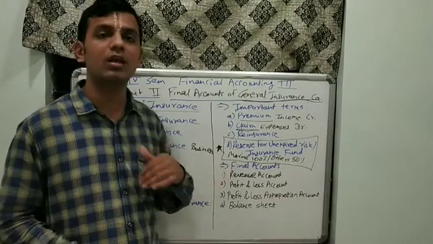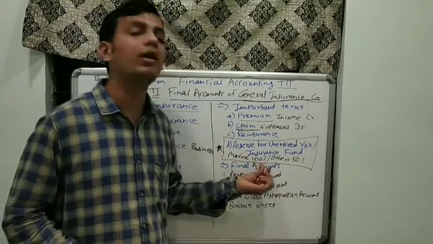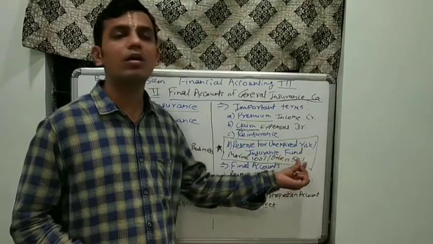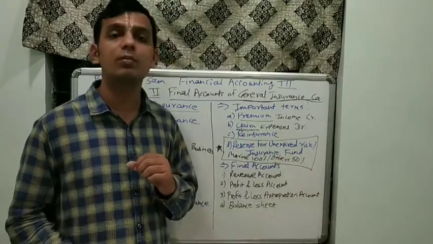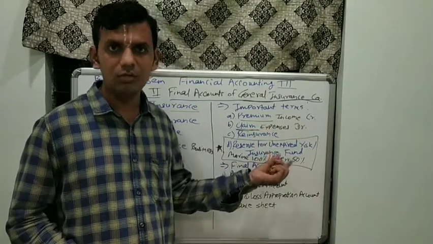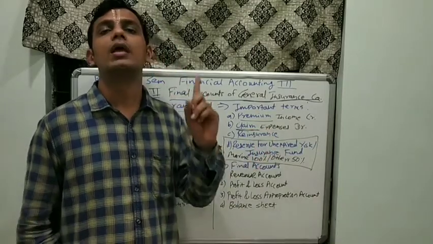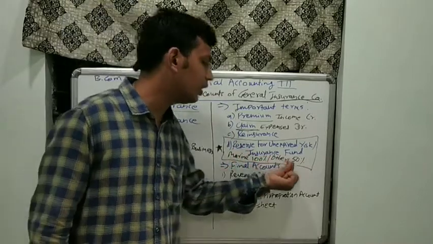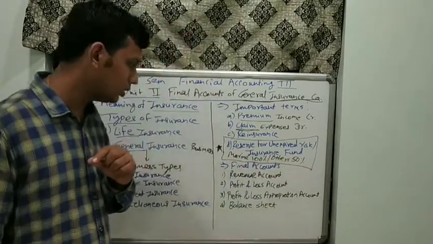As marine insurance carries huge risk, that is why there should be 100% provision for insurance fund or reserve for unexpired risk, whereas for others it is only 50%. Remember one thing, for creating this reserve, we have to get it learned and get it practiced very hard. 100% for marine, 50% for others.